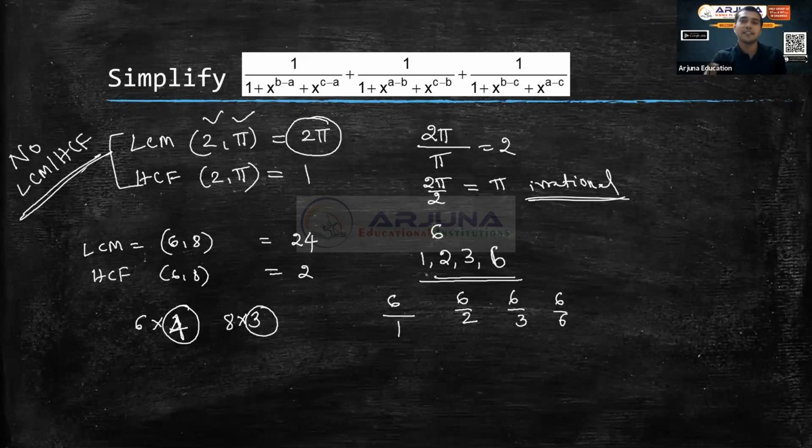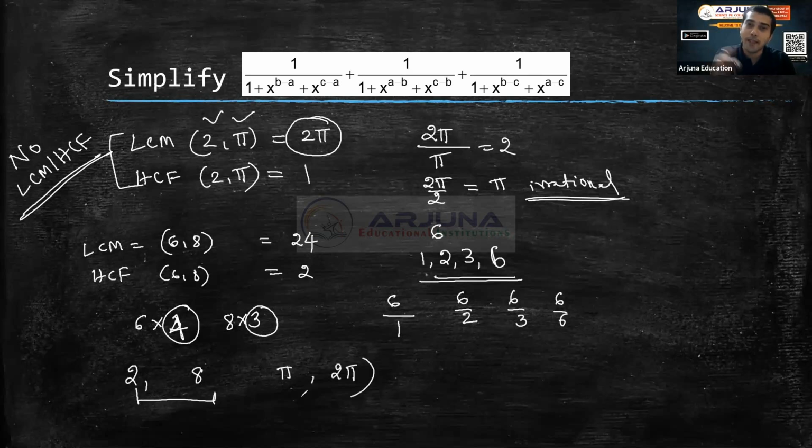So I will summarize in another form. You can always take LCM HCF if they are of the same type. Okay, I will use some slang language. They should be of the same caste. Okay, what is the meaning of same caste? Say 2 is a natural number, 8 is a natural number. They are of the same caste. So pi is an irrational number, but 2 pi is also an irrational number. Now for pi and 2 pi, I can take LCM HCF.